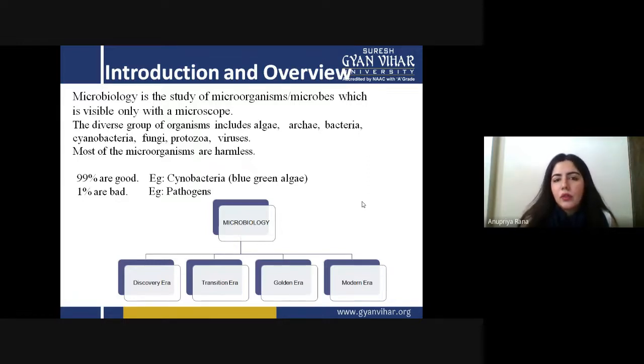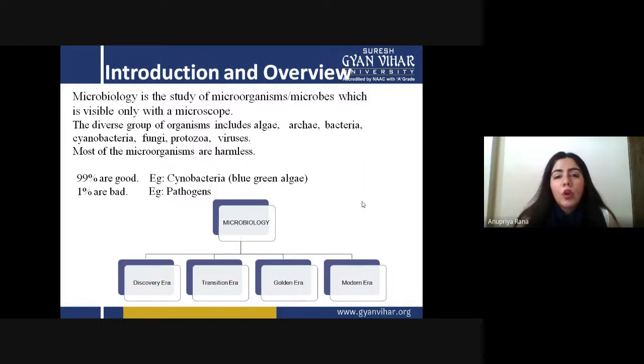It includes algae, archaea, bacteria, cyanobacteria, fungi, protozoa, and viruses. All of these microorganisms are very tiny and you cannot see them clearly with your naked eyes. You can see them in colonies, but you cannot see their individual structure. For identifying their individual structure, you are going to need some microscopic help.